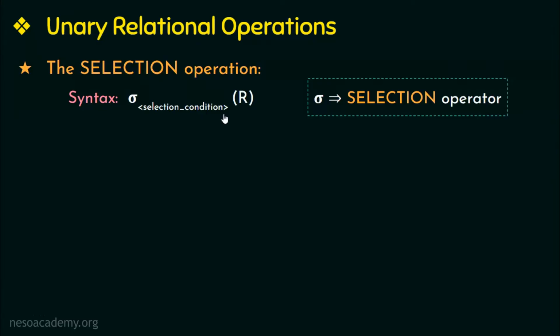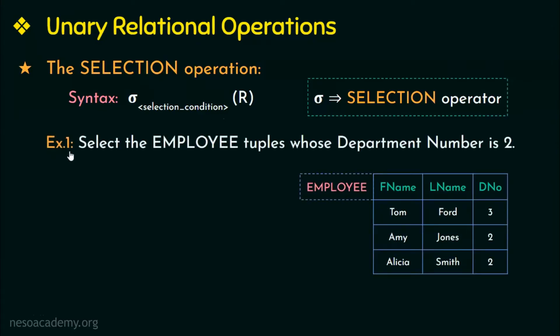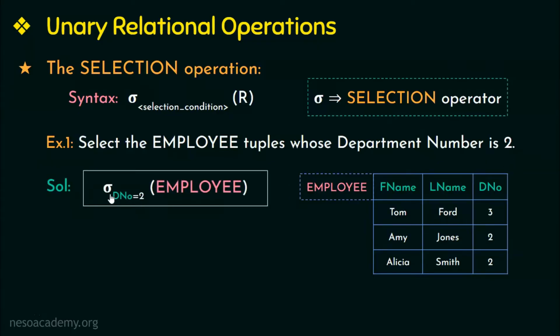Let us see a few examples. The first example I have taken here is to select the employee tuples whose department number is 2. So here they are asking us to select from this relation employee all the employees who work in department number 2, or whose department number is 2. So how do we specify this using the selection operator? We use the selection operator sigma, subscript the selection condition, and the relation name.